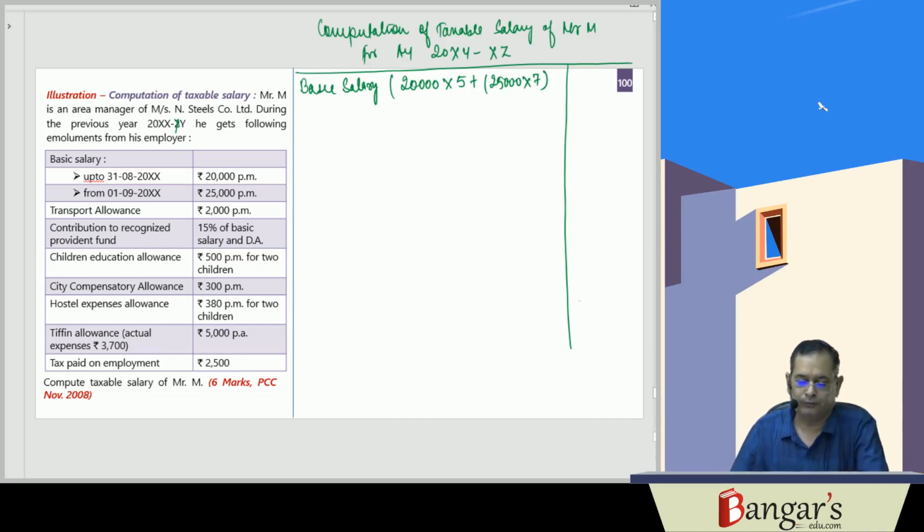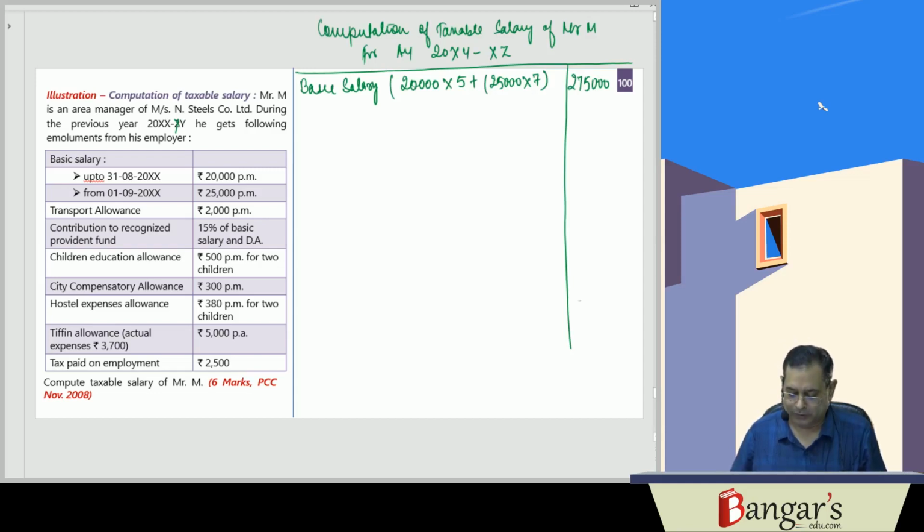So this works out to be how much? 2,75,000. That is, his basic salary is 2,75,000.